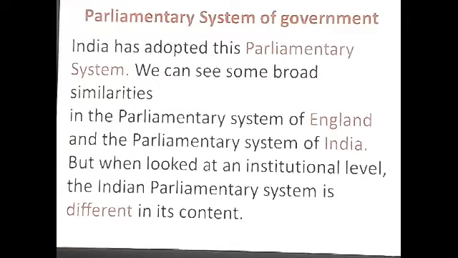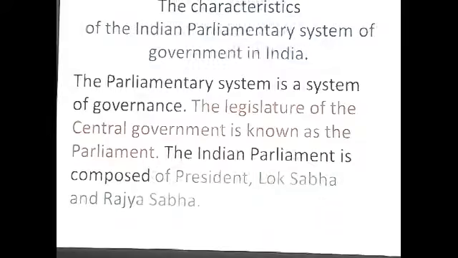Similarity is there. But when we look at the institutional level, the Indian parliamentary system is different in its content. Some similarities are there between England's form of government and India's, but at the institutional level we find differences.